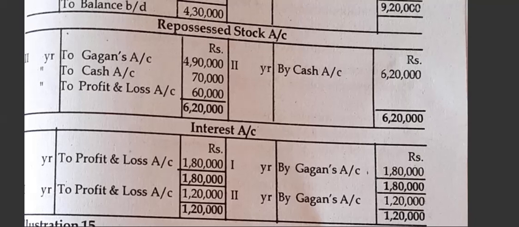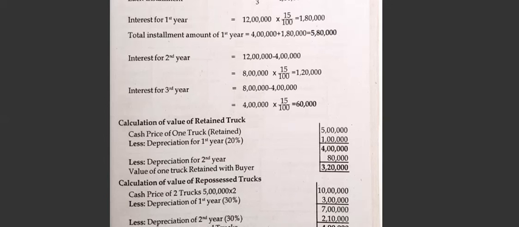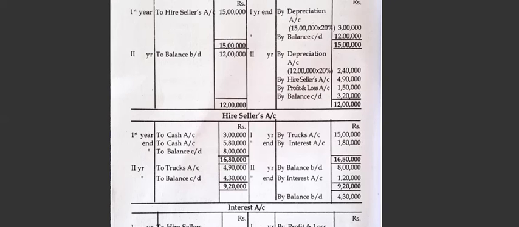Okay, this is about the default and repossession, a partial repossession. So this is the last concept of this chapter, that is partially repossessed. What you have to do is, first you have to calculate the interest, then the value of the retained truck and the value of the repossessed truck. Okay, both you have to calculate, then you have to pass the entries as usual. At the end you have to remember, okay, on the year of default, how to pass the entries, remember. Then as usual you have to pass the entries.